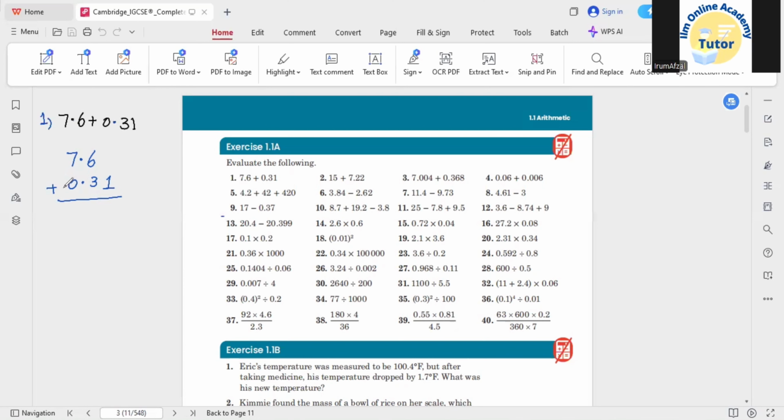Just remember that whenever you are adding decimal numbers, the decimal points must be exactly under the decimal points. So after that you can start adding the numbers. As we don't have anything above this one, directly you can write 1. 6 and 3 would be 9, and 7 would be similar.